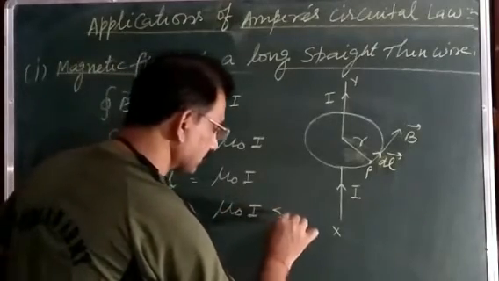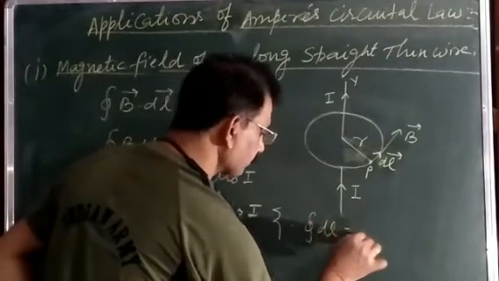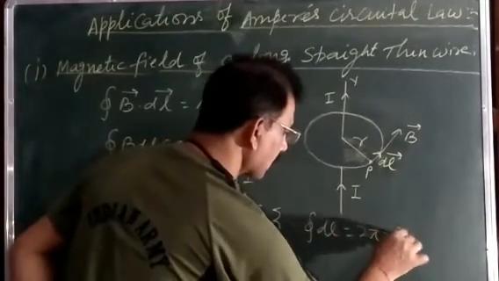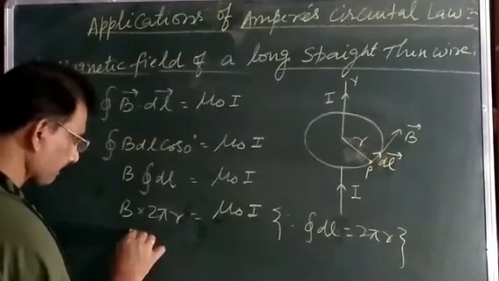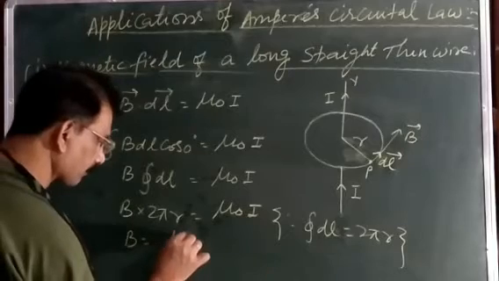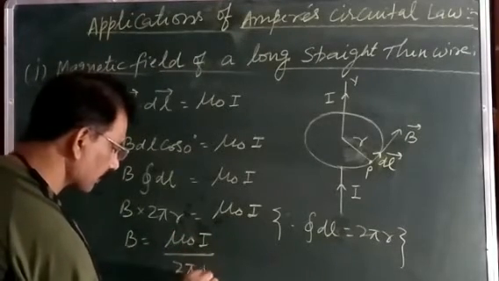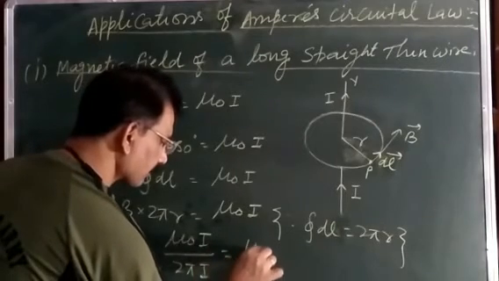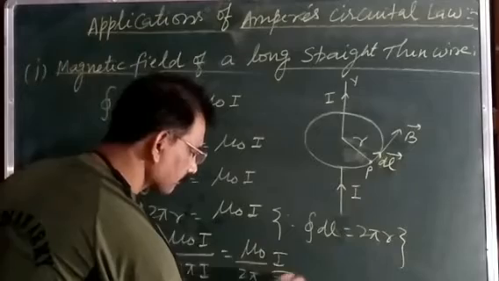Here, since whole integration dl is equal to 2 pi r, which is its circumference, from here B is equal to mu naught I upon 2 pi r, or simply you can say mu naught upon 2 pi, I by r.